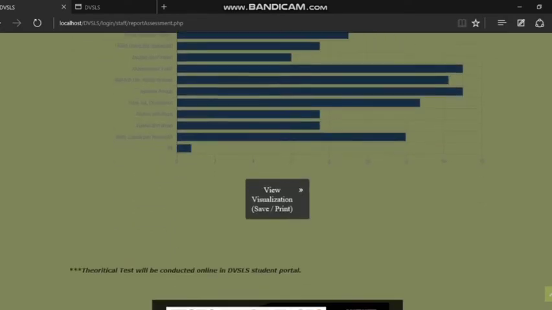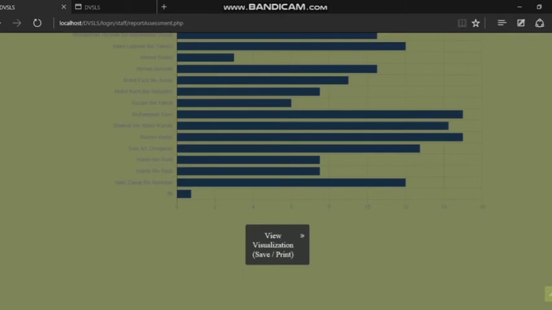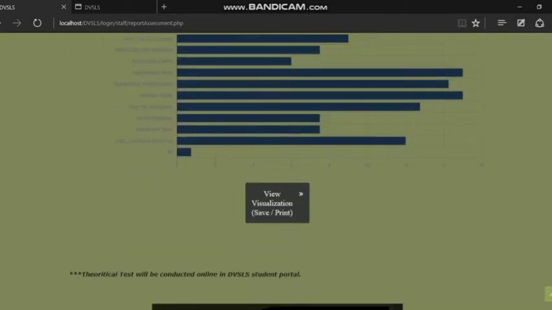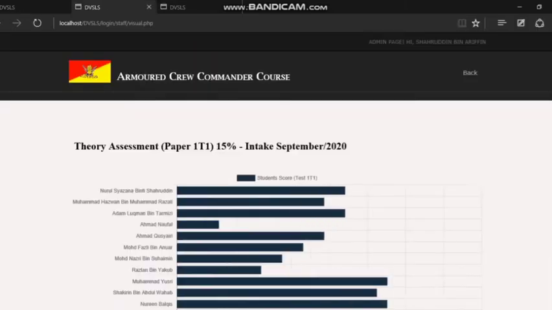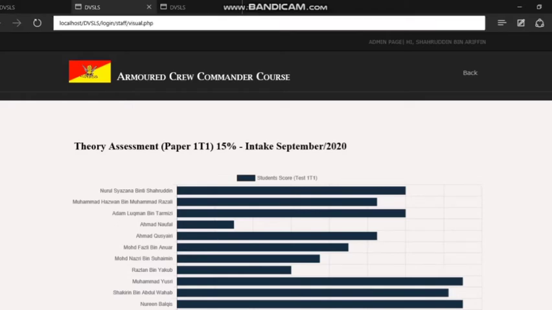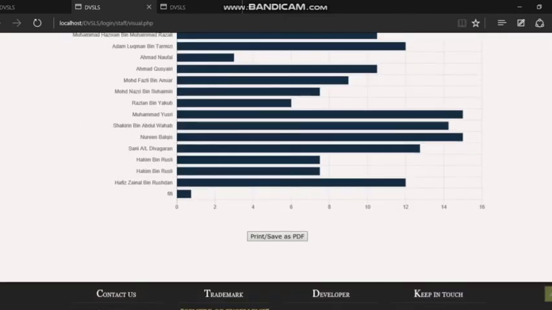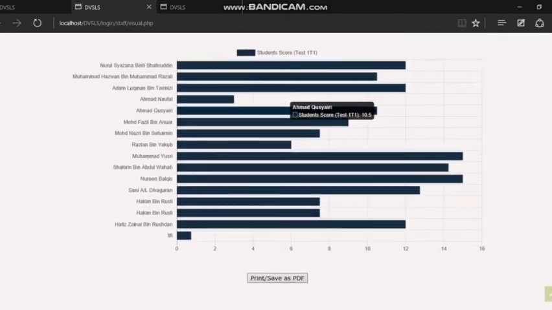button. This is additional information for the admin to know the carry mark for students for their assessment test, practical test, driving armored vehicle, and so on. So if they want to save or print, just click on this button and the system will display on the other tab window to get the admin easy for them to print or do save as a PDF.